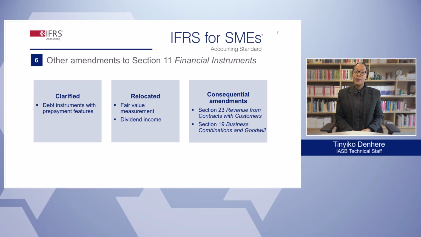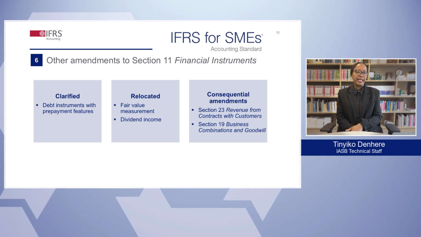The initial measurement requirements of trade receivables have changed as a result of changes to the third edition's Section 23 revenue from contracts with customers. Section 11 now requires an SME to initially recognize trade receivables at the amount the SME determined in accordance with Section 23, unless the arrangement constitutes, in effect, a financing transaction, and the SME chooses not to apply the option in paragraph 23.38. Check out the upcoming webcast and educational module on Section 23 for more details on this topic.